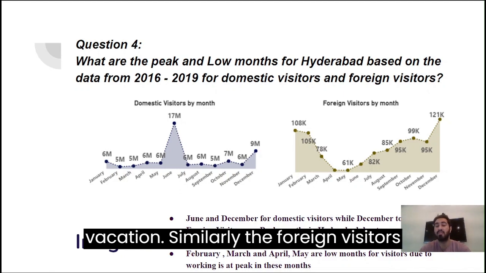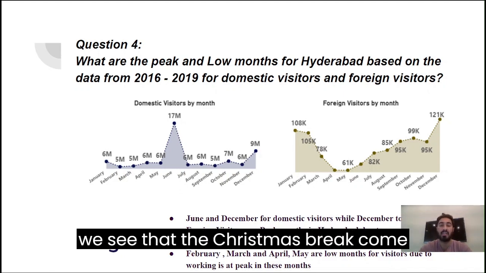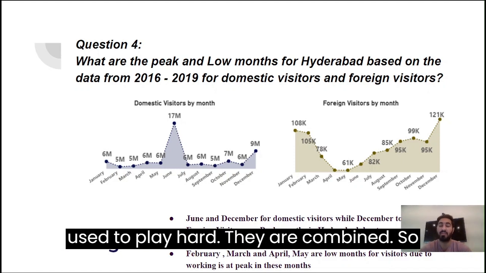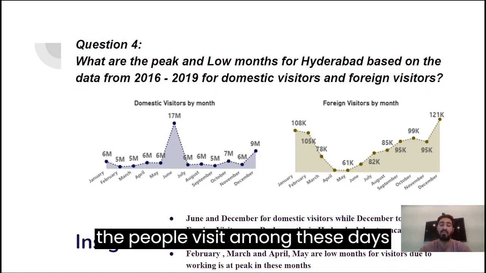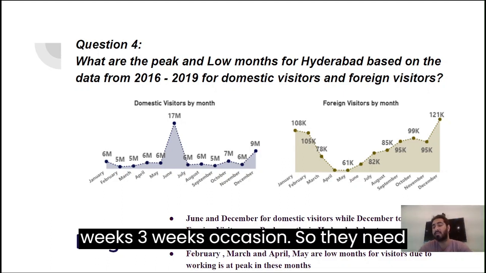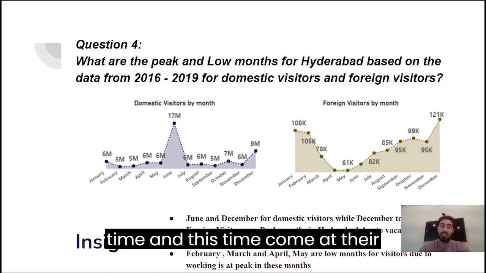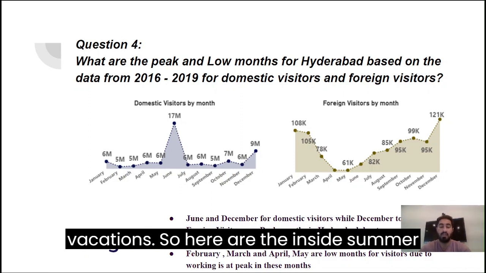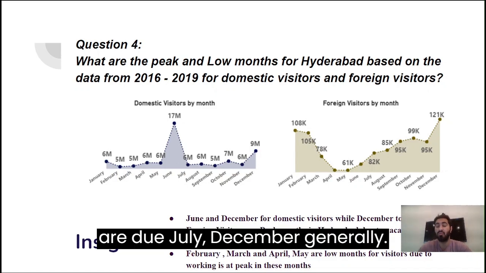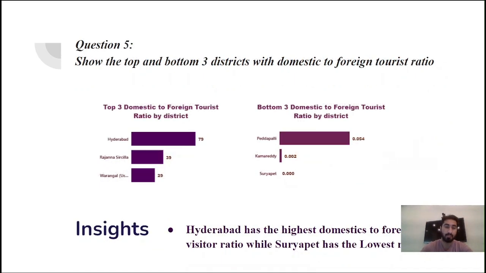Similarly, for the foreign visitors, we see that the Christmas break, which comes in December, January, February, and the Easter break are combined. People visit during these days because they have to spend 2 weeks, 3 weeks on vacation. So they need time, and this time comes during their vacations. So here are the insights: summer vacations and winter vacations, and the months are June, July, December, January.